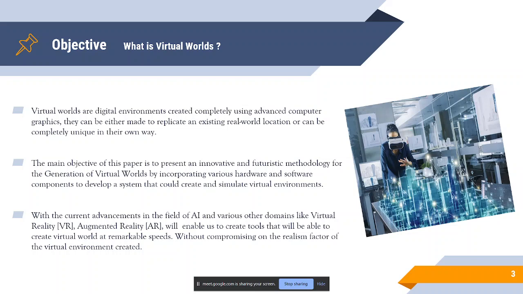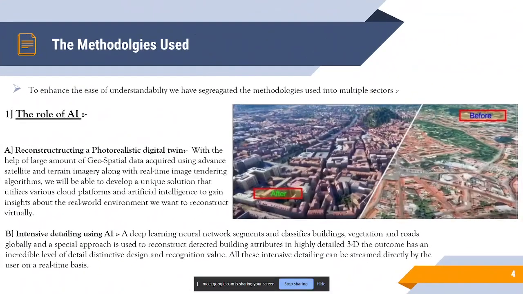Now, even though this is an initially budding technology, all the hardware and software requirements for this project are having huge industrial growth. For example, AI, virtual reality, augmented reality, photogrammetry, advanced satellite imagery, terrain imagery, all these fields, maybe indirectly or directly related to virtual worlds, are having a huge boom in the market. So by combining all these various facilities, we'll be able to create a system that will be able to digitalize our world in a much better way. Maybe it will help us solve a lot of human real life problems in the future. Now, with that thought in mind, let's jump into the methodologies used.